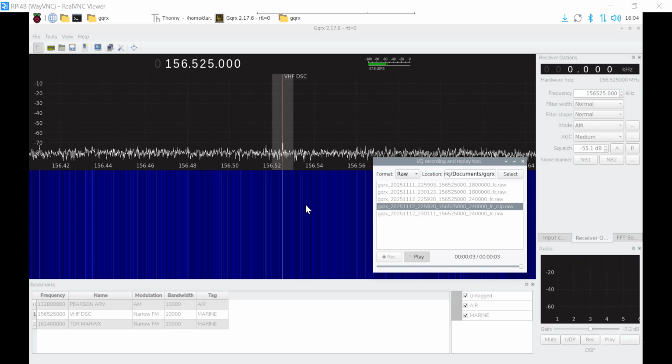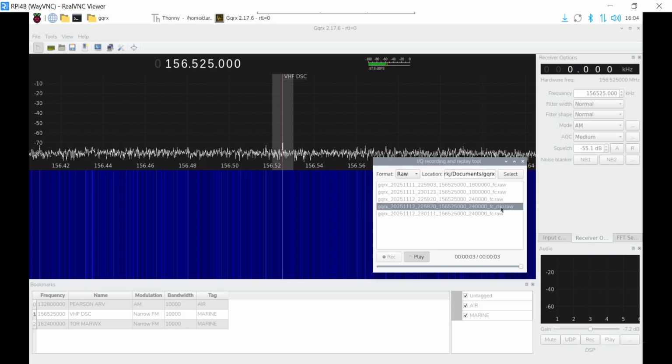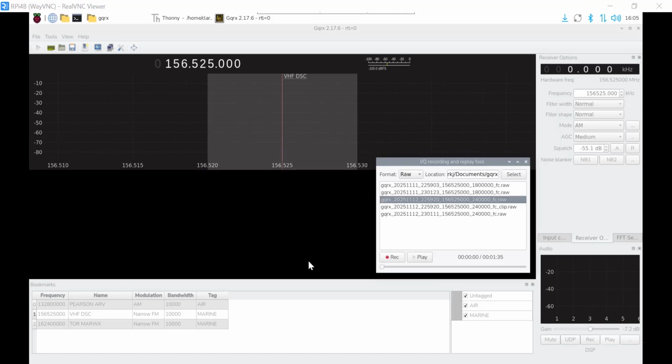And around 1800, there's 3 bursts. So what I do is, I've saved the file here. I've got all my saved files here. I've saved WAV files, and I've saved IQ files as well. So I've opened one of the IQ files here, which is this one. Okay, so this is the file we want to look at. This is before I run my program and clip it. So we'll find out that there's 3 bursts.